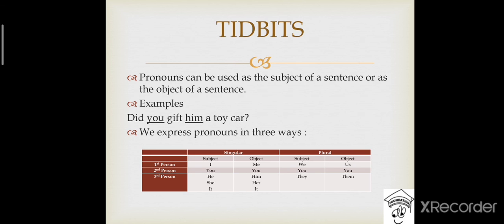So that was all about the pronoun. I hope you have understood about the pronoun. This class was beneficial for you all.